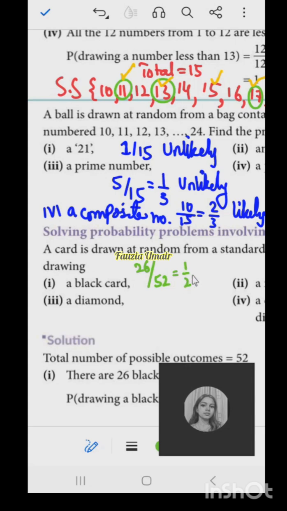So 1 by 2 ke liye kya keyword hota hai, Abrish? Likely, unlikely or even? Even chance. Even chance hai kyonki aadhe cards aapke paas black hote hain aur half cards red hote hain. Now what is the probability of picking a diamond?